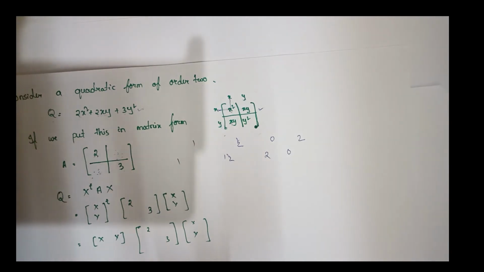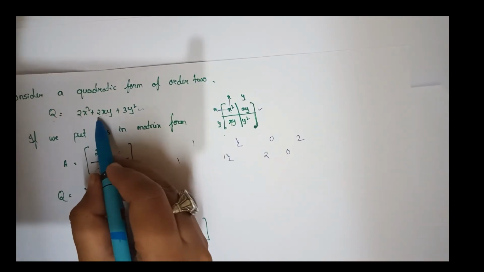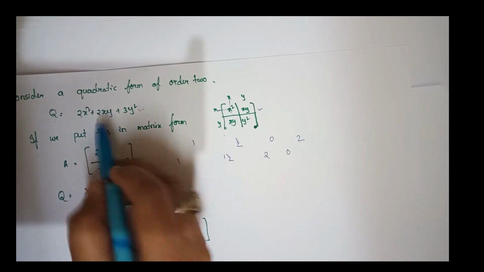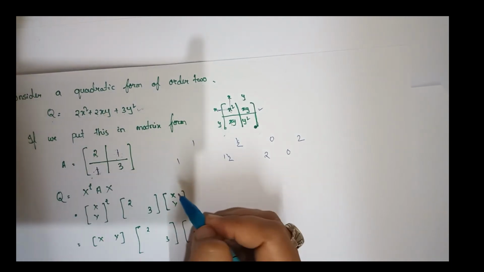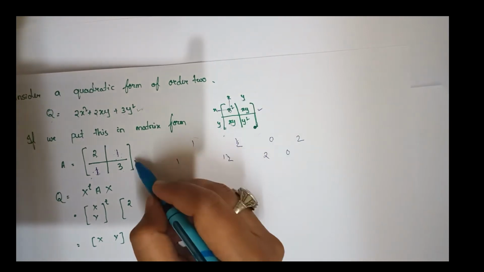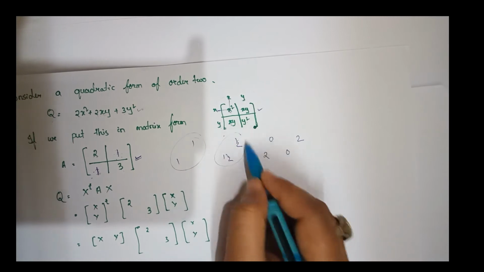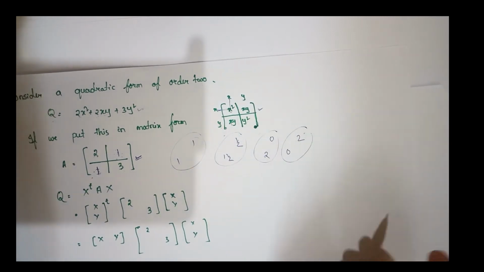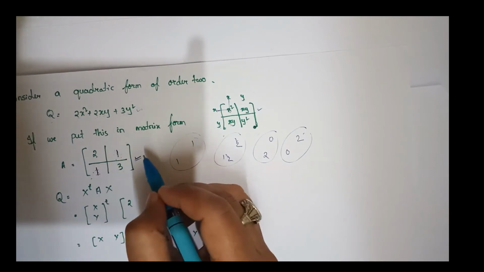They took the symmetric division. Symmetric division means whatever number is here, the same number should be there, so I have to divide it in equal parts. Then this is a symmetric matrix, and this is the unique solution. We cannot take a variety of solutions, so we have to take the symmetric division anytime.